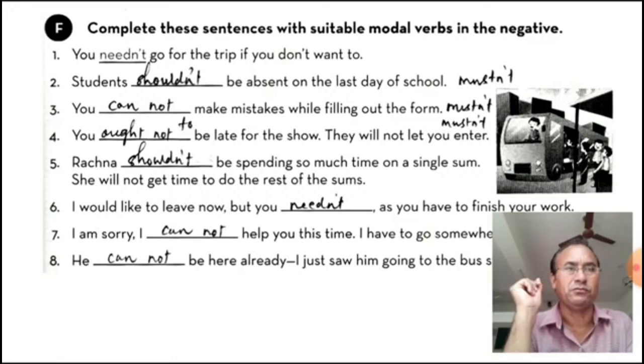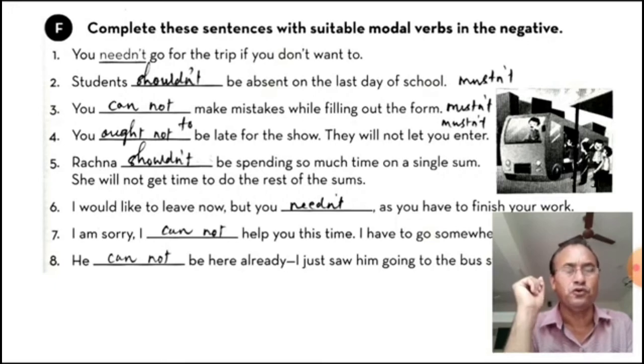Both can be used. Third one, you cannot or must not make mistakes while filling out the form. Cannot or must not. Both can be used, taking the meaning according to the sentence. You ought not to, and must not also, be late for the class, so they will not let you enter.